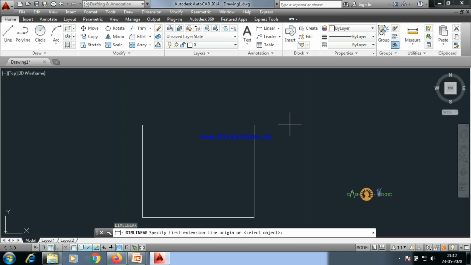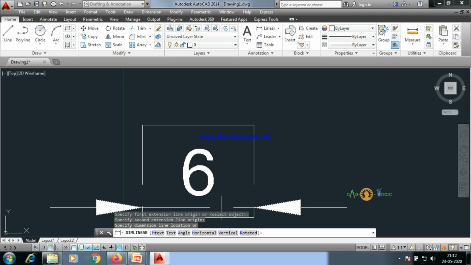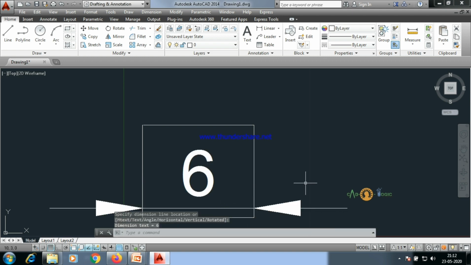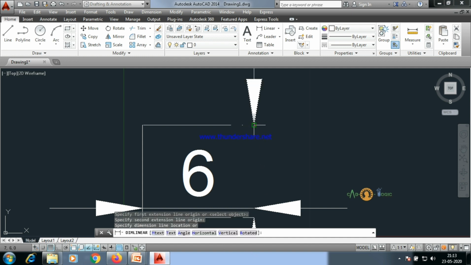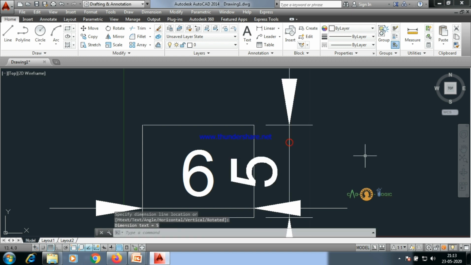It is asking for the first extension line. So this line we have to measure. So we'll be clicking on the first point and on the second point. This is 6 units, right? Again, if you have to go back in that command, we can press enter or we can type that command again. So I'm pressing enter. I'm back in that command, DIMLI. Click over here and here. This is 5 units, right?